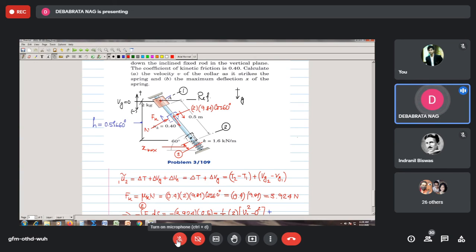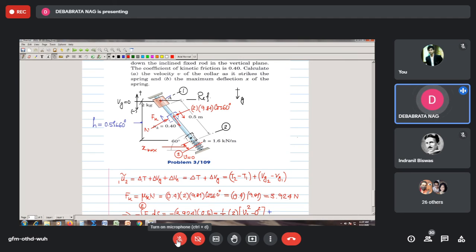So at station 3, you must have your velocity equal to 0, because then further it will not be able to move and the spring will be maximally compressed. So now if you apply your work energy relationship between 2 and 3, the friction force is still acting over this distance.